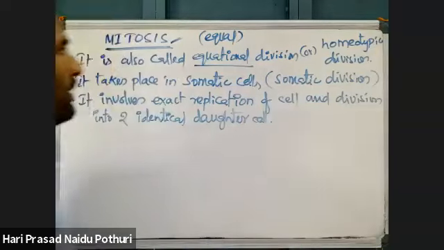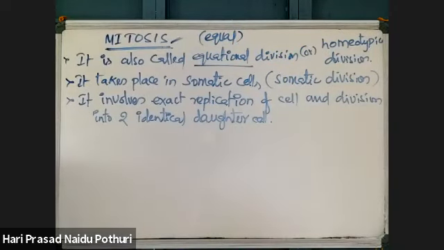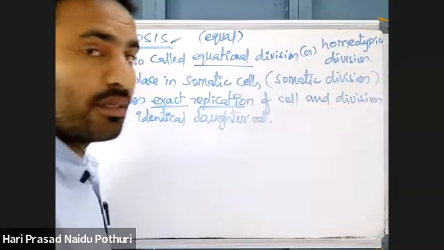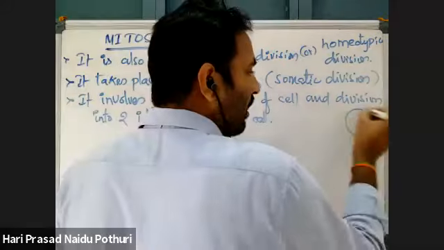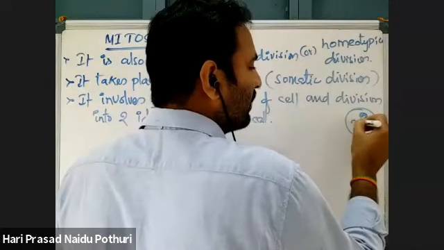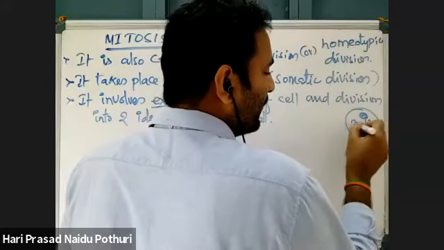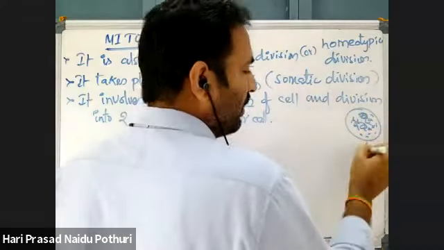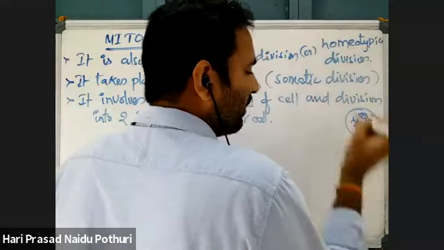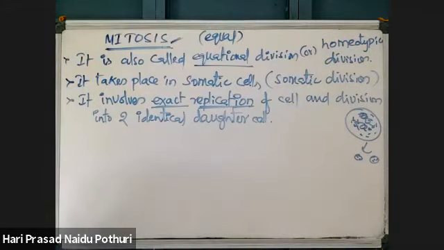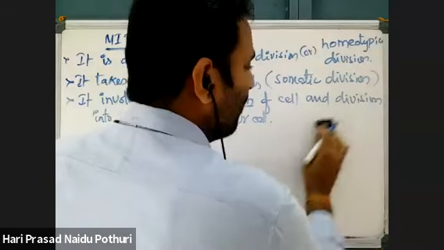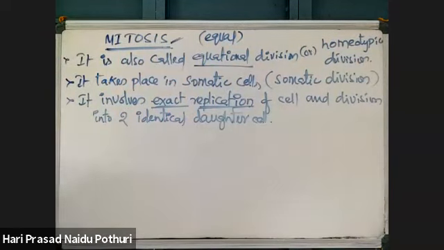Exact replication means the cell and the cellular components like organelles and nucleus, everything, will be doubled first, and then divided into two equal parts. That is what we call exact replication followed by equal division of the cell into two daughter cells.